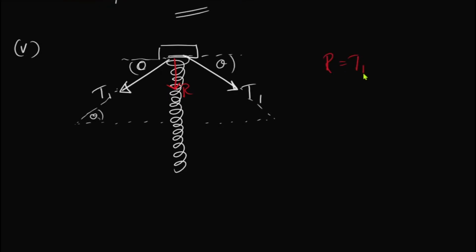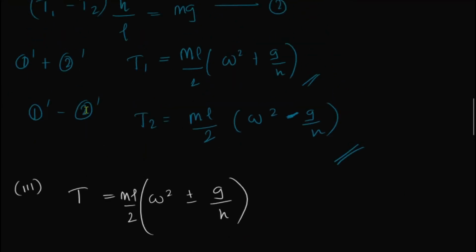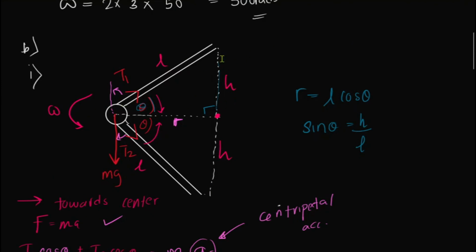T1 sine theta plus T1 sine theta, both these cases, right? So if you add them up, it's going to be 2T1 sine theta, right? R is equal to, what is T1? 22500. Sine theta is what? Sine theta, we already know, that is H over L.